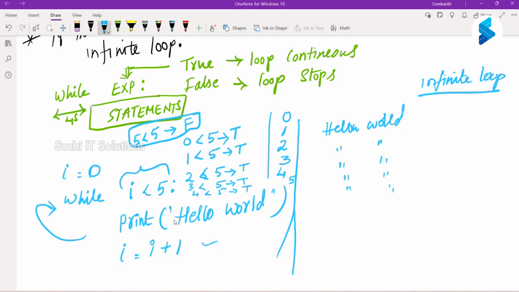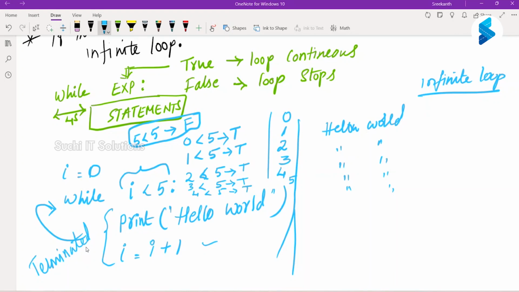So what happens here? I less than 5 returns false, which means your loop terminated here. It will no more execute these statements. Your loop stopped or terminated. Are we clear? Clear, sir.